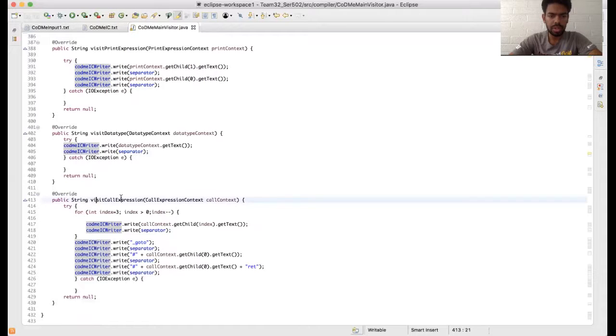The last expression here we have is a visit call expression. This expression is there because we want to call our function separately. As we already know, our function only supports being written at the end, and we can call the function from above.